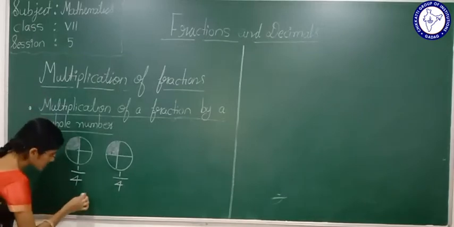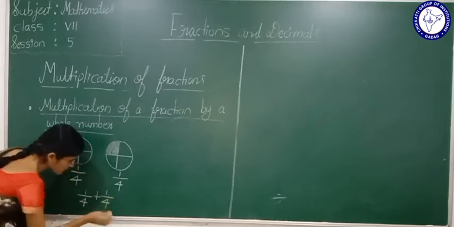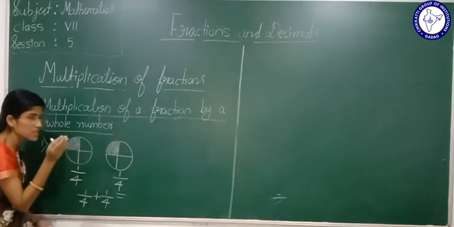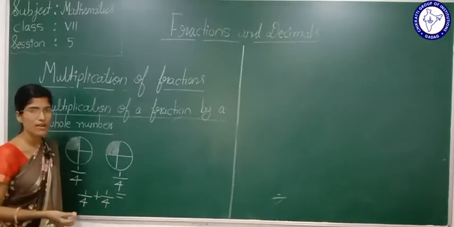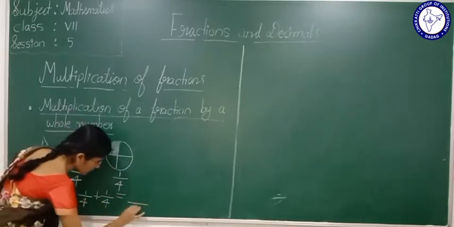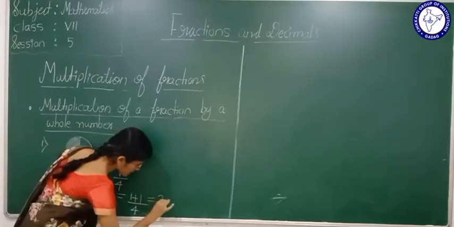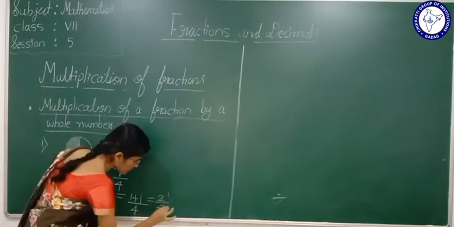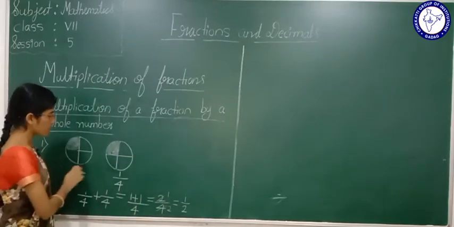Then what will we do? See, 1 by 4 plus 1 by 4. I am asking how much the shaded portion will represent together, which means we are going to do addition, no? 1 by 4 plus 1 by 4. Here these are like fractions, so we are going to keep the denominator same. 1 plus 1 is 2. 2 by 4. 2 by 4 is nothing but 2 ones are 2, 2 twos are 4, it is half. Yes. Now we will see it in the figure.